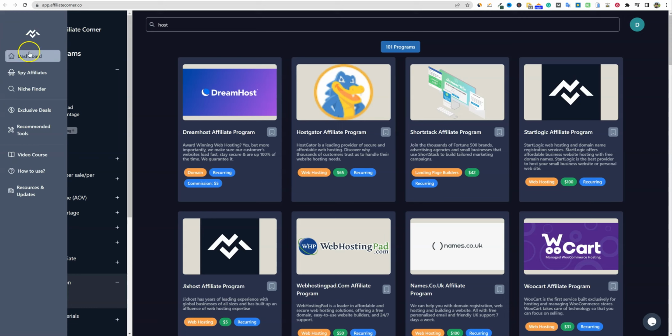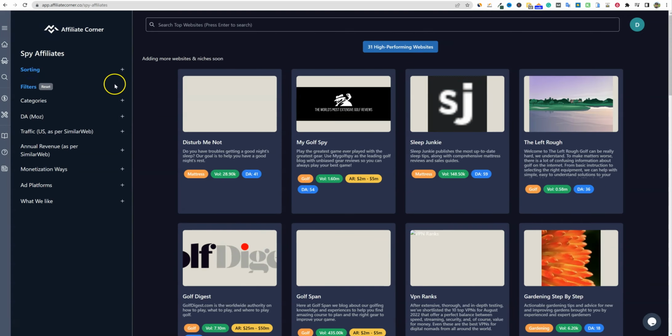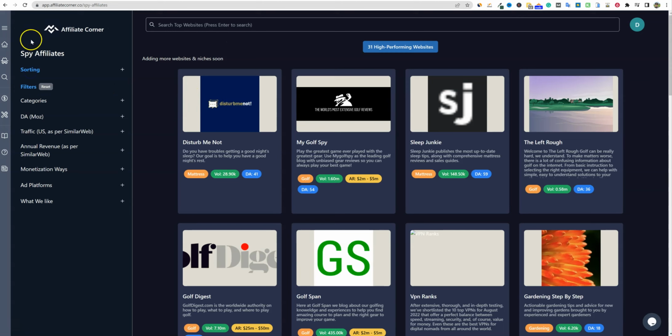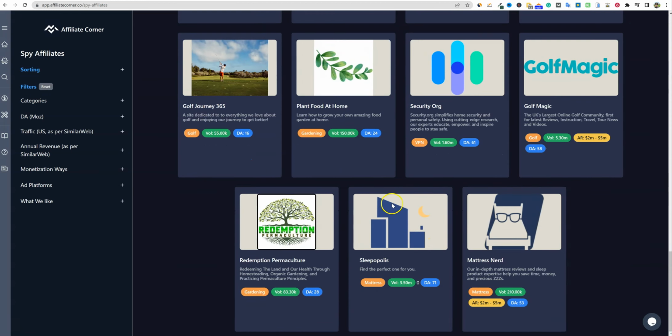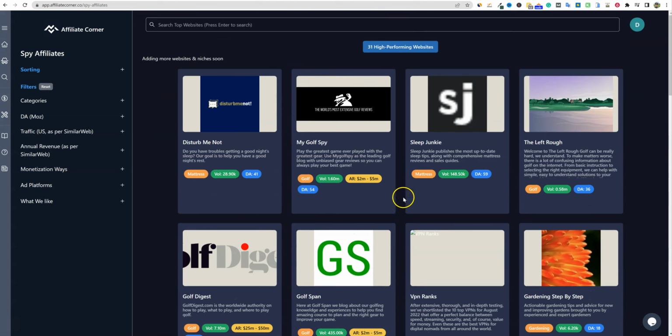And then I'm going to go and just finish up by looking at the rest of the menu. So we have a spy affiliates. Not sure what that is. I think that is just the, I don't really know. Adding more websites and niches soon. Oh, so spy affiliates. This is 31 high performing websites. So they have added websites in here, and it looks like they're adding more websites and niches soon.